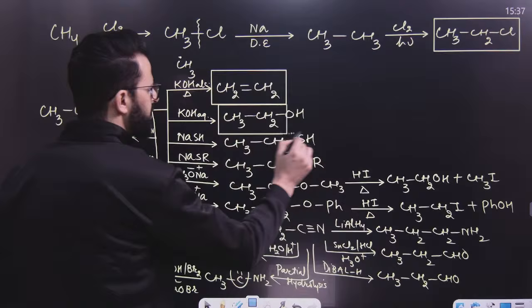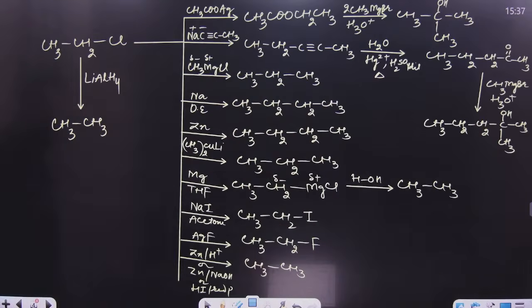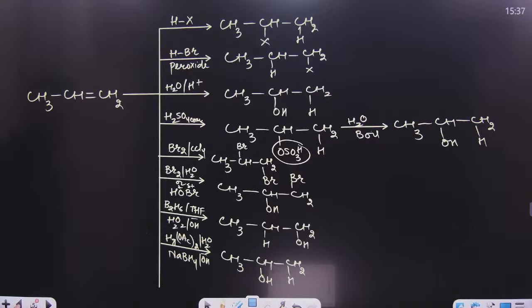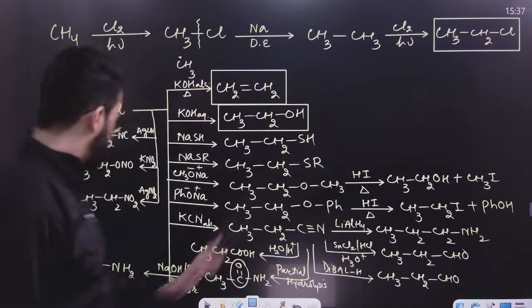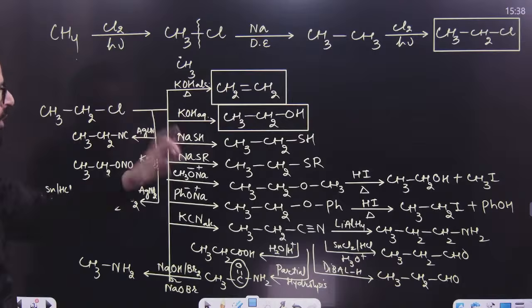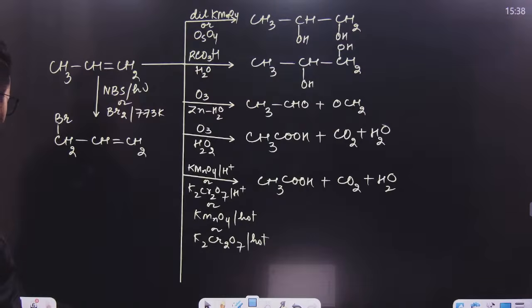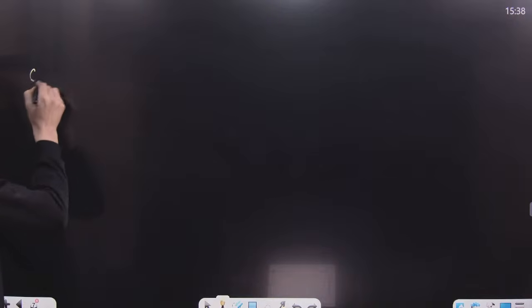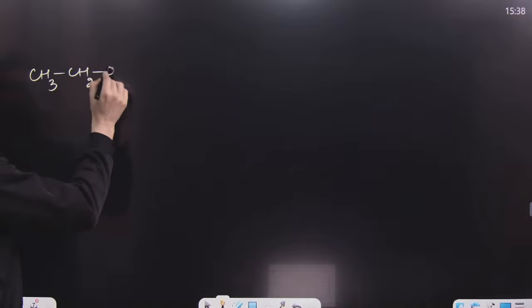Now, after this, we will be having another important compound over here, and that is an alcohol. Because there is very little space over here, I will write down alcohol in another slide. Let me write down alcohol in this slide. Have a look, my dear lovely students. So this is an alcohol, CH3CH2OH.